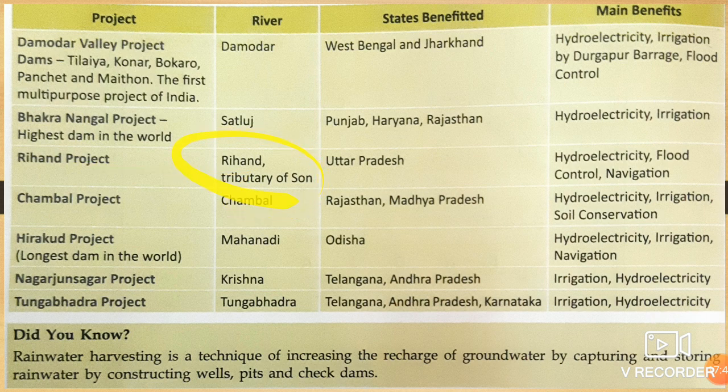Rihand, a tributary of the Son River, serves Uttar Pradesh for hydroelectricity, flood control and navigation. Chambal project on the river Chambal benefits Rajasthan and Madhya Pradesh for hydroelectricity, irrigation and conserving the soil. Hirakud project, the longest dam in the world, on the river Mahanadi in Odisha, is used for navigation, hydroelectricity and irrigation. Nagarjuna Sagar on river Krishna serves Telangana and Andhra Pradesh for irrigation and hydroelectricity. Tungabhadra on the river Tungabhadra serves Telangana, Andhra Pradesh and Karnataka for irrigation and hydroelectricity.